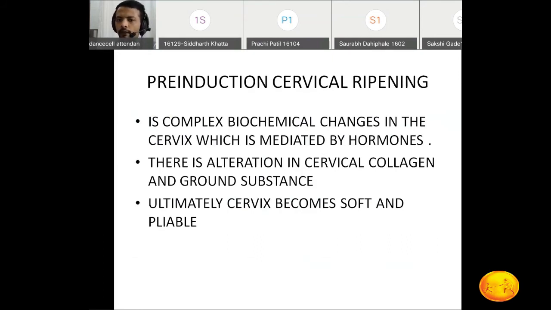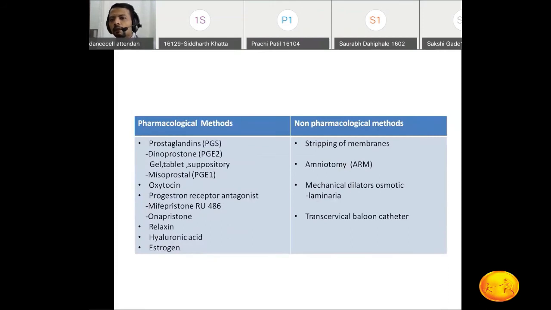What are the different agents available for cervical ripening? These are pharmacological as well as non-pharmacological. We are going to discuss all these agents again in the induction of labor: prostaglandins, oxytocin, progesterone receptor antagonist, relaxin, hyaluronic acid, and estrogen. Non-pharmacological agents are stripping of membranes, amniotomy, mechanical dilators, and transcervical balloon catheters. First, we will cause ripening of the cervix, and then we will induce that patient.